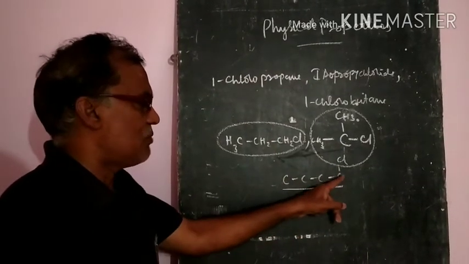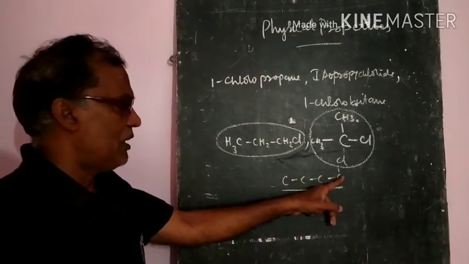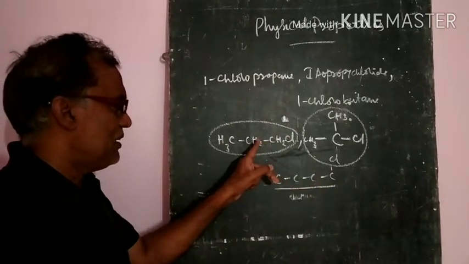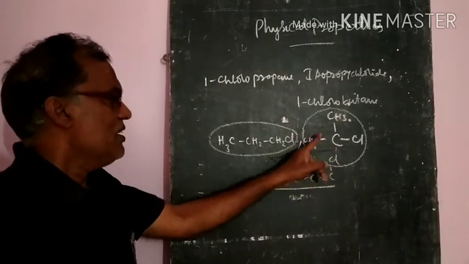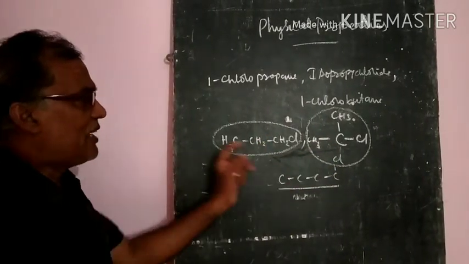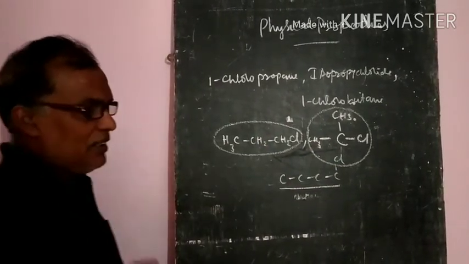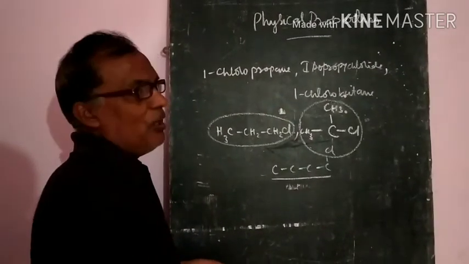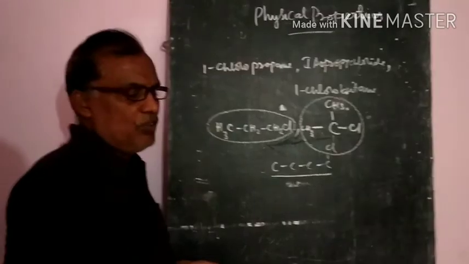Here 4 carbon atoms are there. Atomic size is more, molecular mass is more, so it has the higher boiling point. This is the least. So like this, we arrange in increasing order of boiling points or decreasing order of boiling points. I hope that you understood.